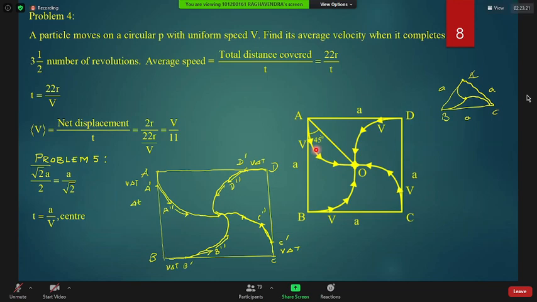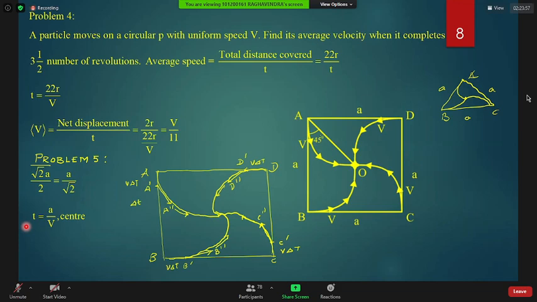Sir, how did you get root 2, sir? No, the answer will be A by V at center. This is the answer, beta. Sir, I am asking, A to O, it would be root 2 A by root 2. Half of the diagonal. The diagonal AC will be root 2 A. Half of that will be root 2 A by 2, na? Yes, sir. So it will be A by root 2.